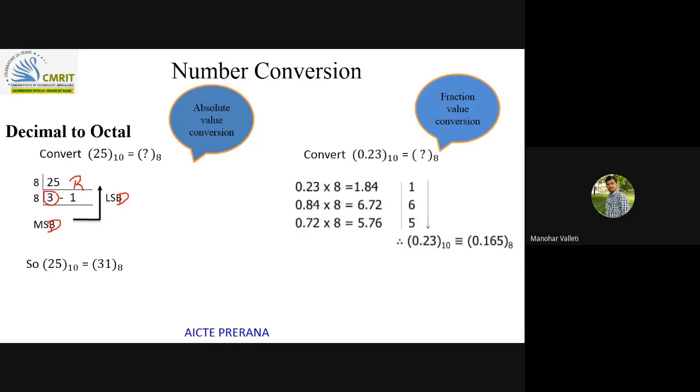Same for fraction part conversion. You want to convert 0.23 to octal, so I will multiply with 8. Same procedure. The integer part I will write here, and the fraction part once again you bring here, multiply with 8, and keep on doing. So finally, when you write the equivalent, 0.23 will have an octal equivalent of 0.165. In the resultant, this is the MSD and this is the LSD, the leftmost one and the rightmost one.